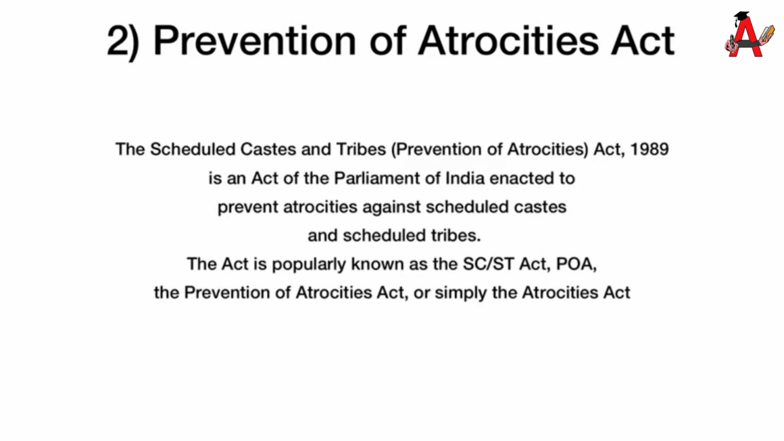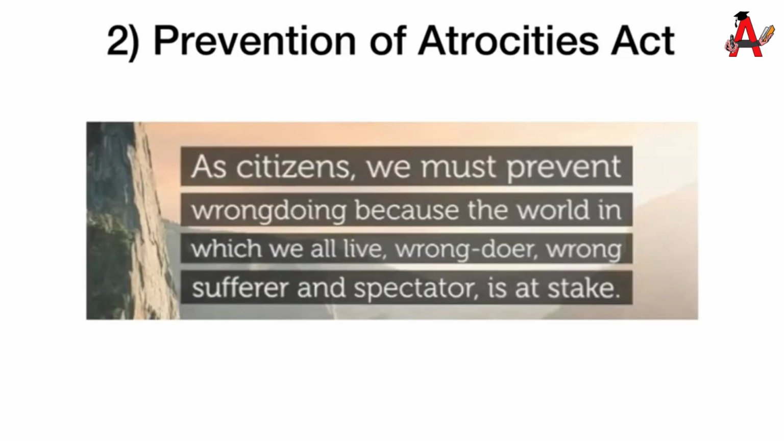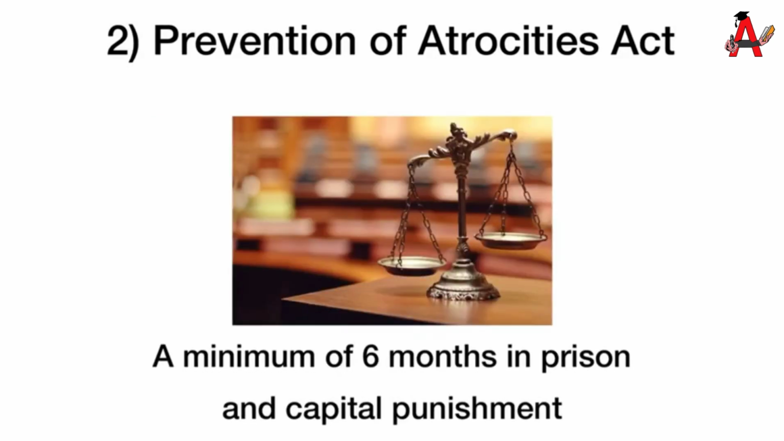The second step is called the Scheduled Caste and Tribe Prevention of Atrocities Act. This is an important act to create social justice and equality. It prevents any kind of wrongdoing or injustice against people belonging to scheduled caste and scheduled tribe, and anyone who commits such a crime is liable for punishment under this act, and the punishment is very severe.